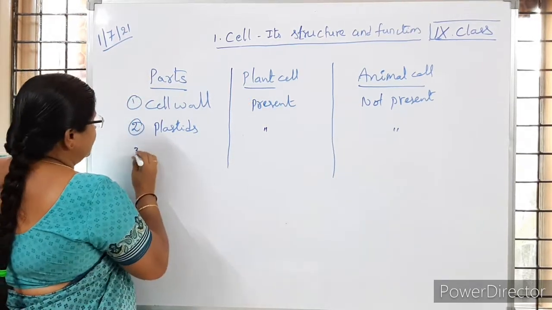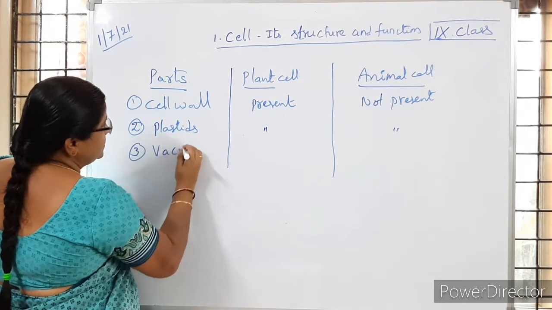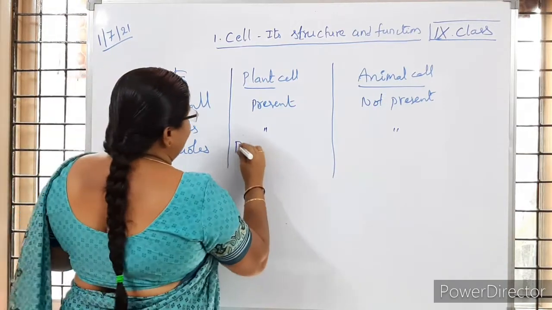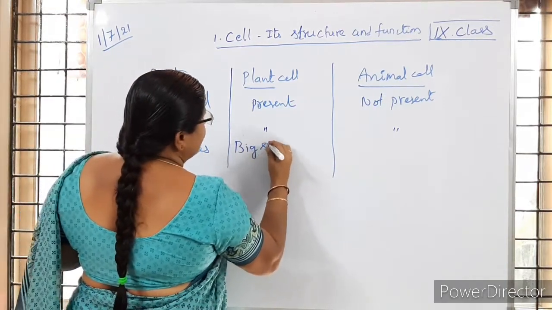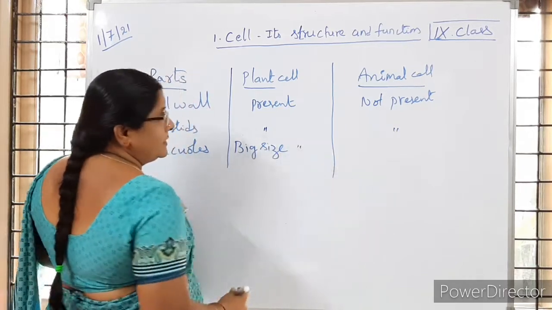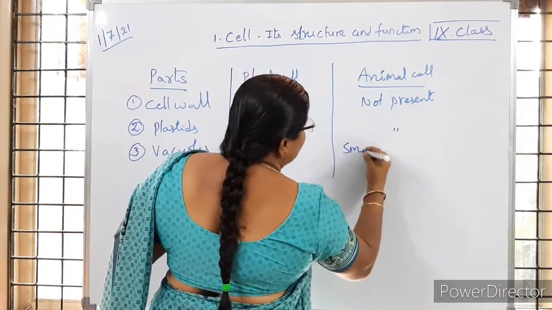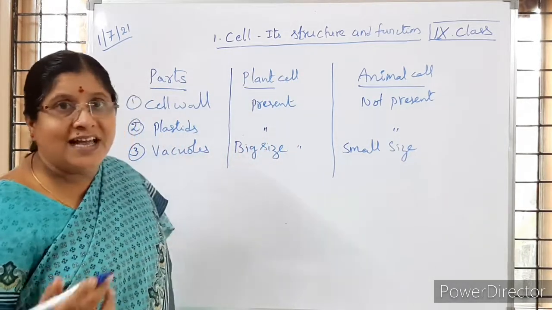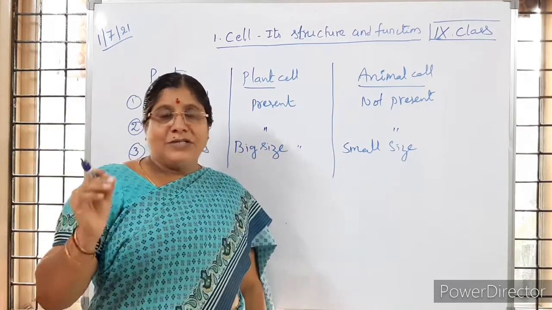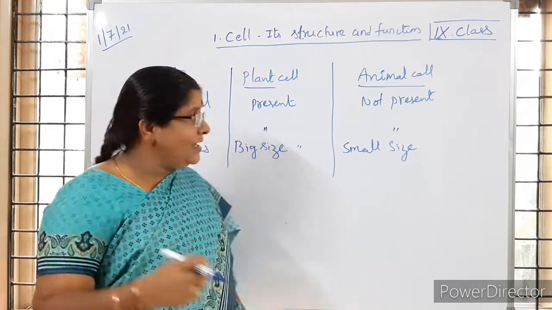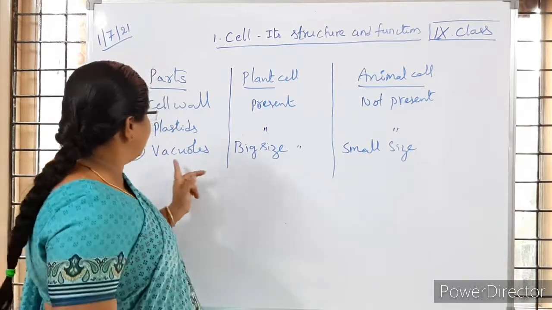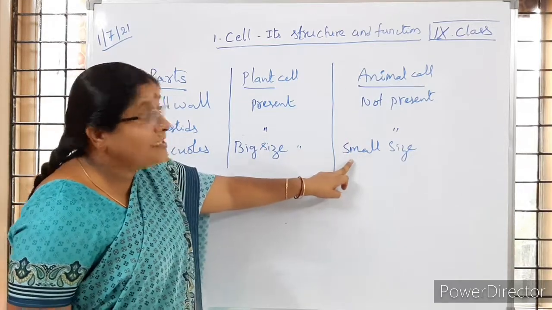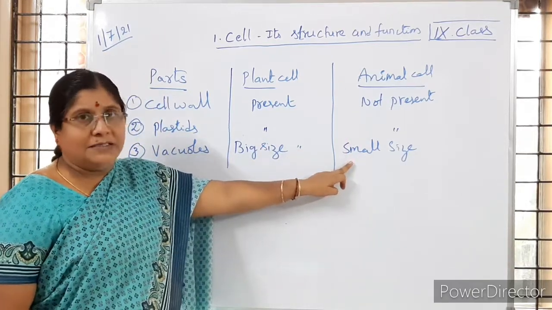Then next, vacuoles. Big size vacuoles we can observe in plant cells. Whereas in animal cell, small size vacuoles we observe. Like amoeba, if you take, last year you learnt the diagram of amoeba. Food vacuole, contractile vacuole, you learned, no children? So the size of the vacuoles: in plant cells big size vacuole is present, and in animal cells small size vacuoles we are going to observe.